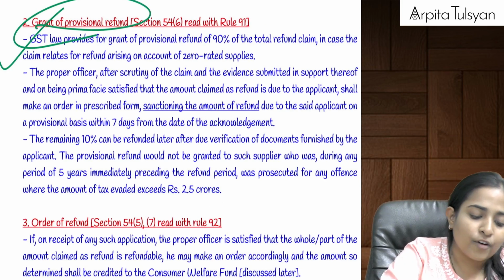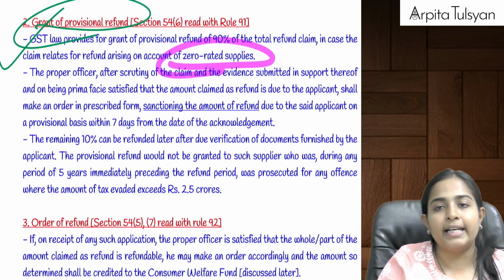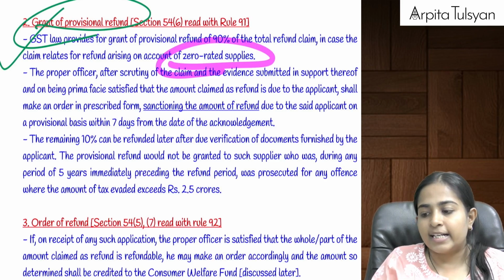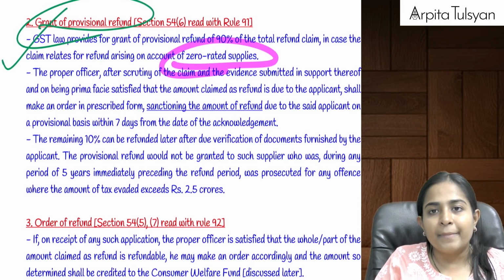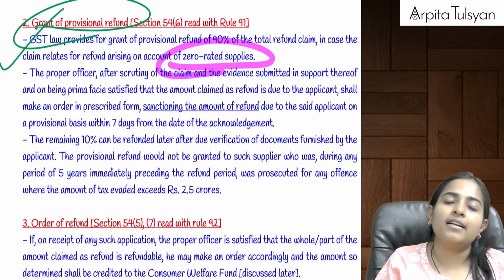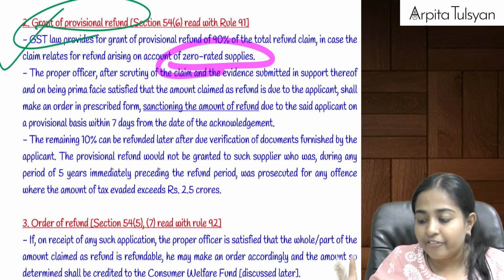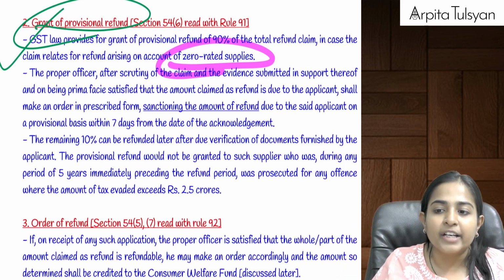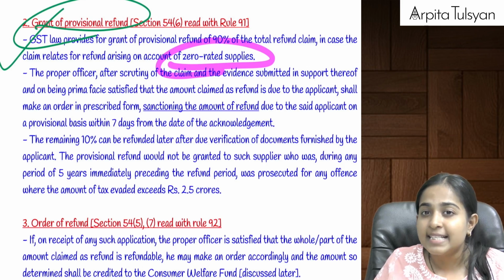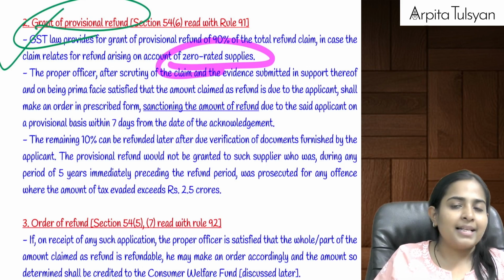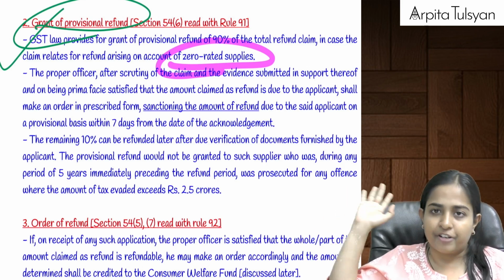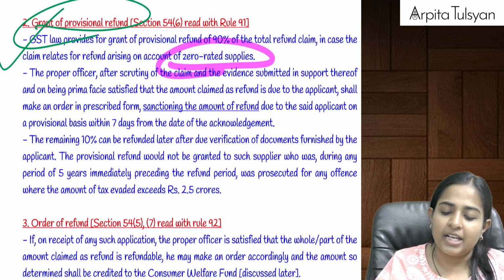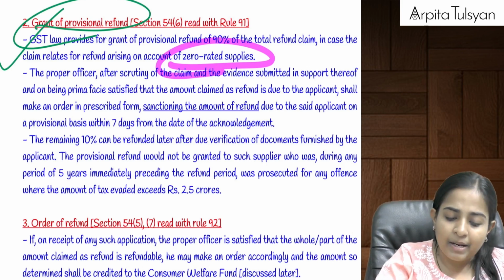Now, only in case of zero rated supply, GST law permits that the applicant can get the refund on a provisional basis. That is, 90% of the refund amount will be paid to you within 7 days. Okay, and the balance 10% will be paid to you afterwards, after doing all the due examination, then it will be paid to you.